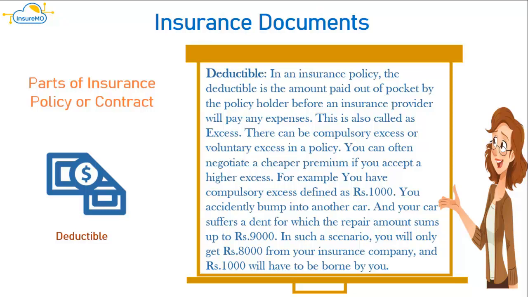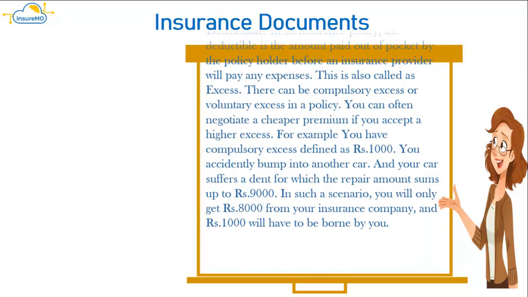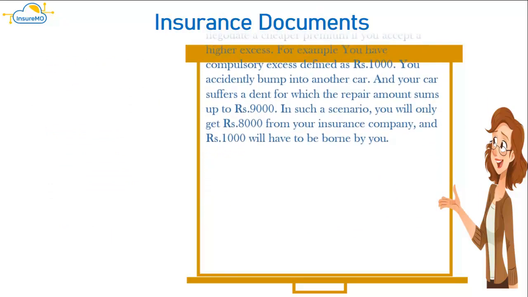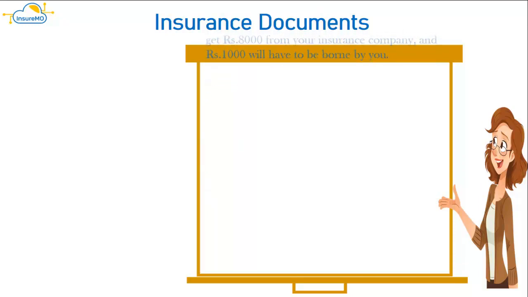For example, you have compulsory excess defined as 1,000 rupees. You accidentally bump into another car, and your car suffers a dent for which the repair amount sums up to 9,000 rupees. In such a scenario, you will only get 8,000 rupees from your insurance company, and 1,000 rupees will have to be borne by you.